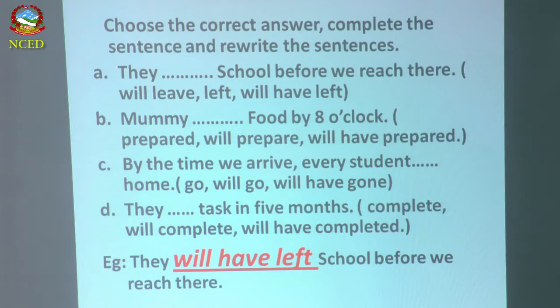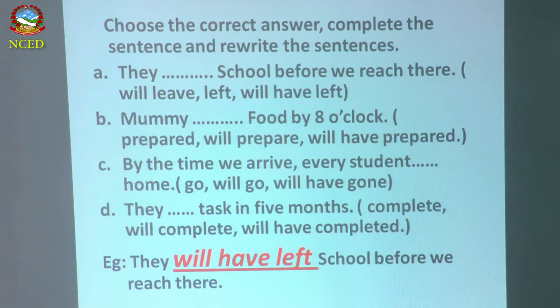They dash school before we reach there. So we leave, left, will have left. Okay, in your exam you will find this kind of alternatives and you have to select one. So what is the right answer? Will have left is the right answer. And how you have to answer? Look at this example at the bottom. They will have left school before we reach there.